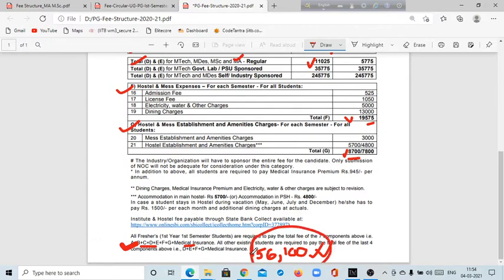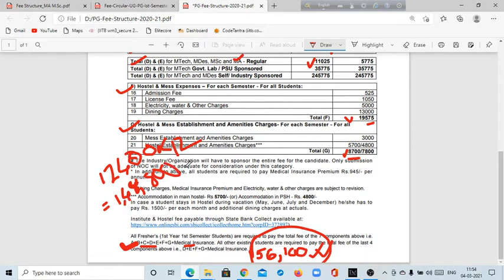Why am I telling you this? Because you will get a fellowship of 12,400 per month. If you multiply this by 12, your total annual fellowship amount will be around 1 lakh 48,800 rupees.